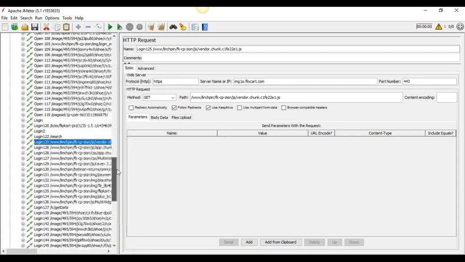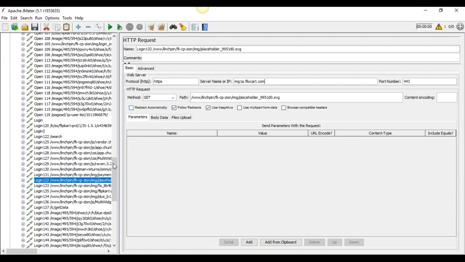Now I am checking whether anything else is coming. How to identify: first the server name and the parameters. If the parameter shows the server name where you performed the login, then you come here and check.